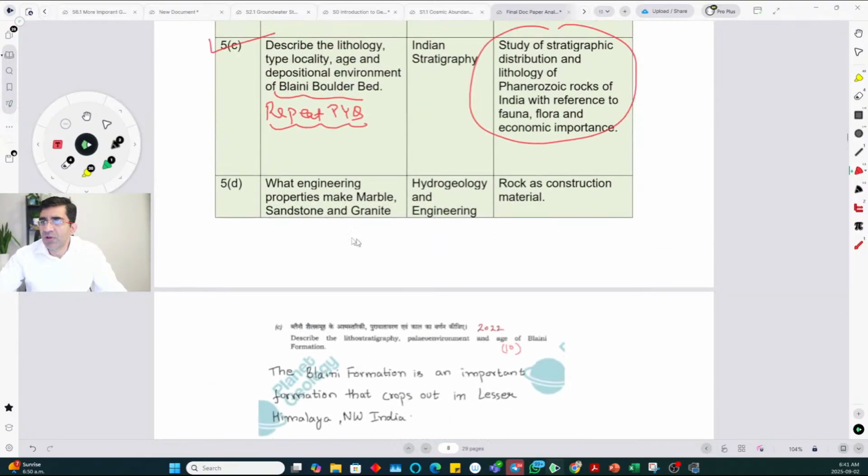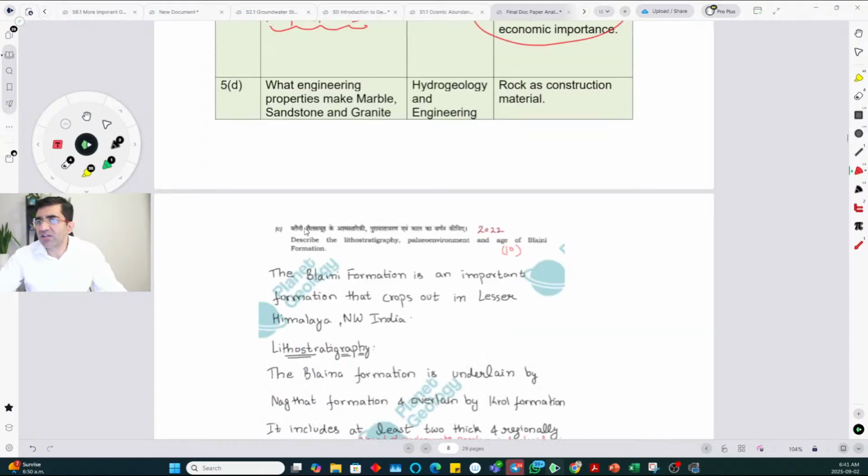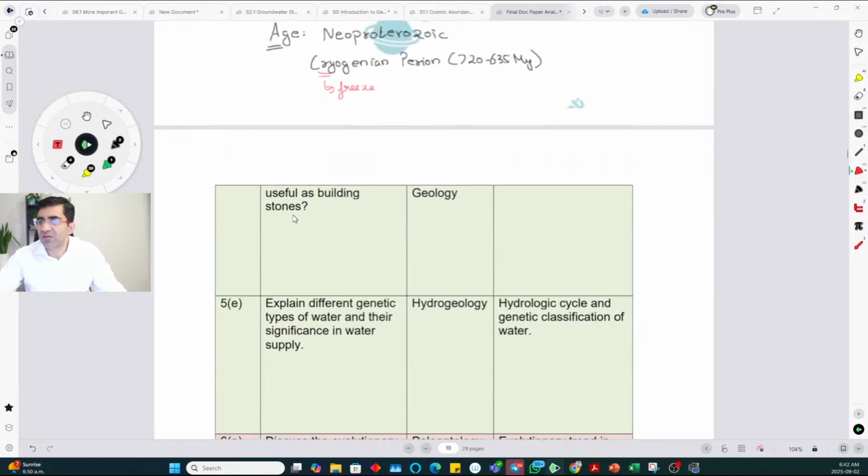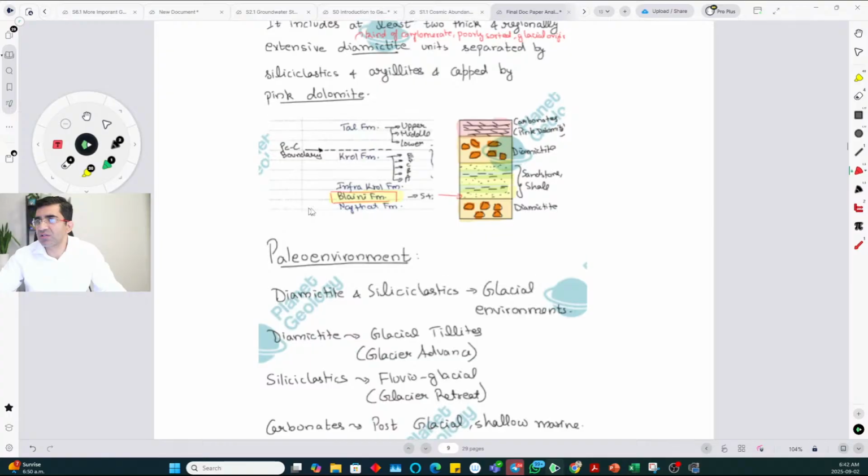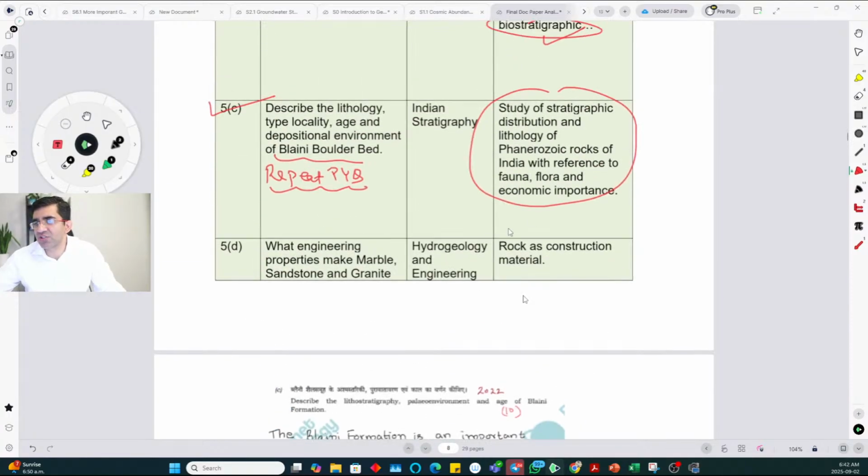Engineering properties of marble, sandstone, granite, okay, useful as building stones in engineering geology. So rocks as construction material. So that is where they have picked it from. It is from hydrogeology and engineering geology, which is mentioned as the heading in your syllabus and is actually a combination of two different subjects, hydrogeology and engineering geology. So it is from engineering geology and from the topic rocks as construction material.